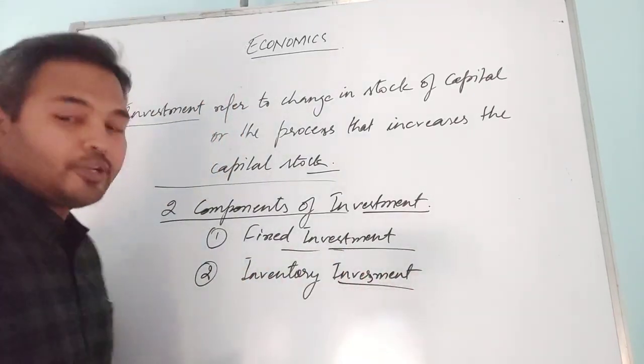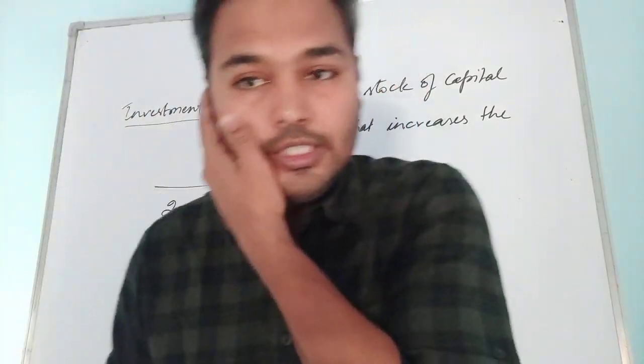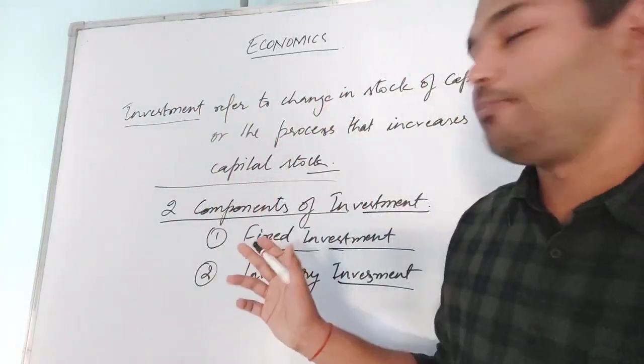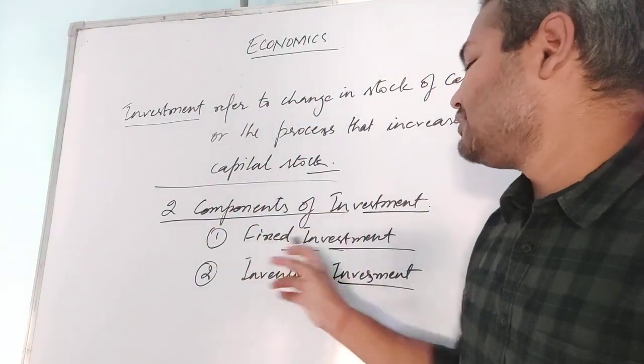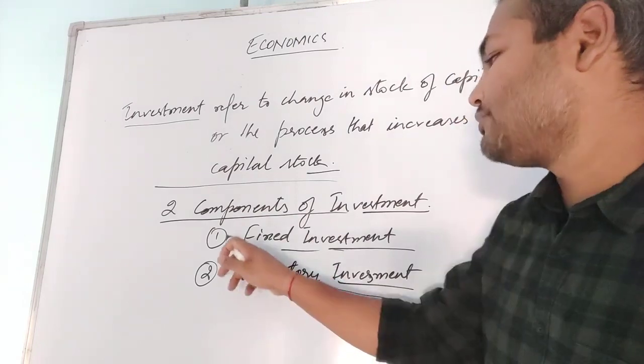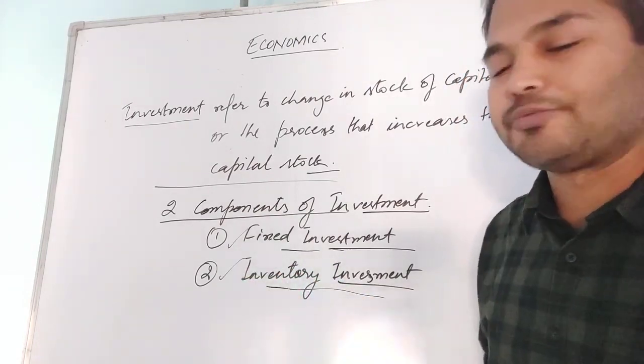So in the components of investment, we'll see the two types, that is fixed investment and inventory investment. We'll see one by one what is fixed and what is inventory investment.